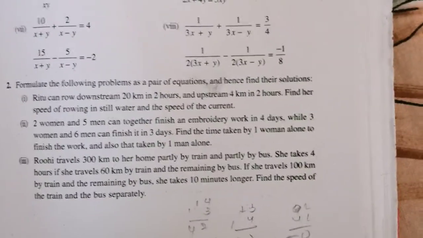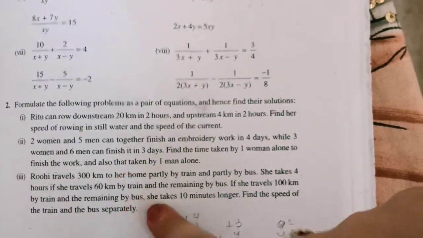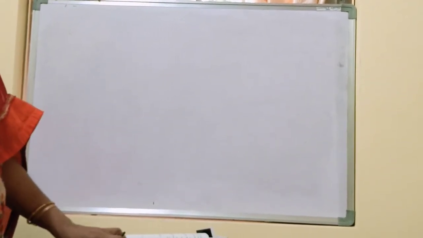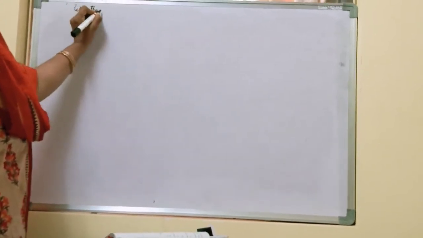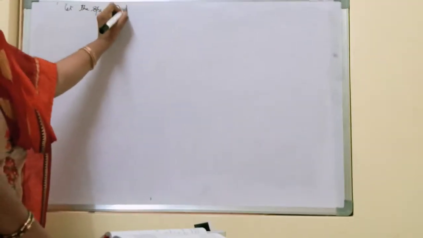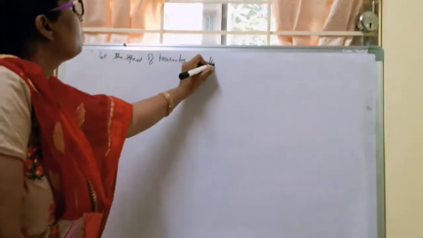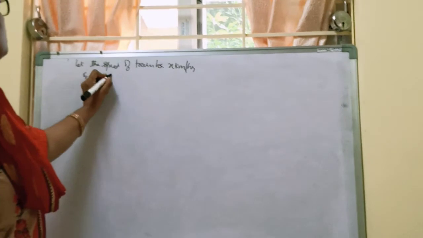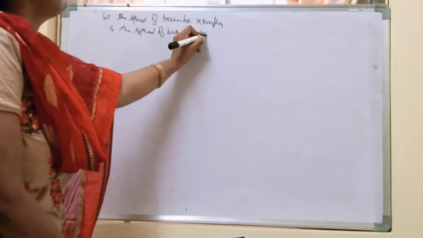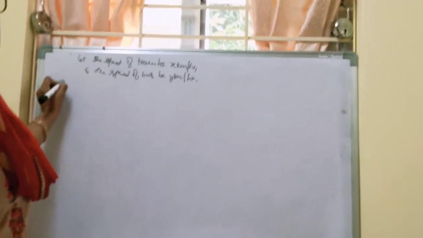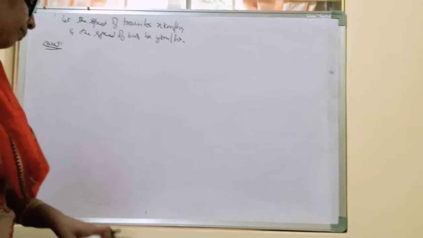So now we are going to see the third problem, second section, third problem. Once again let us see what we need to find. We need to find the speed of the train and the speed of the bus separately. So that is what we are going to calculate. So let the speed of the train be x km per hour and the speed of the bus be y km per hour.